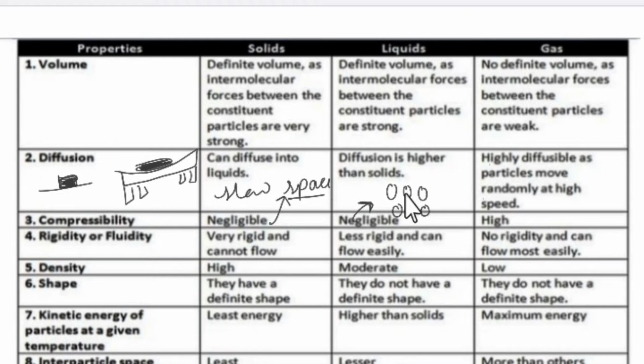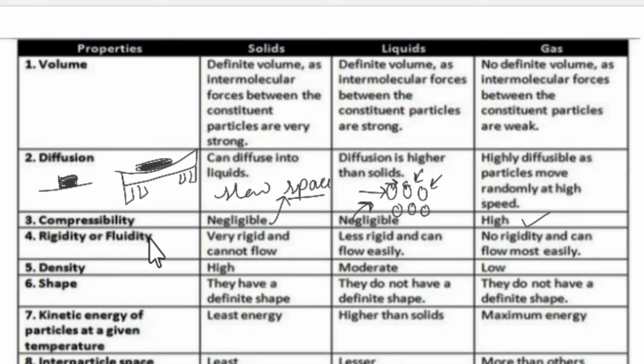The reason is that these liquid particles are not that far from each other. If you try to compress, if you apply pressure, what happens? These particles are made up of atoms, and atoms have electrons. If you compress, the electrons of both the atoms will repel each other, and because of that repulsion, you cannot compress liquids that much. Compressibility of gas particles is higher.